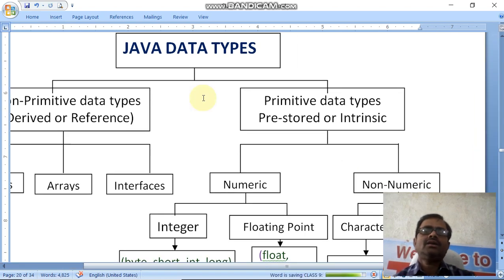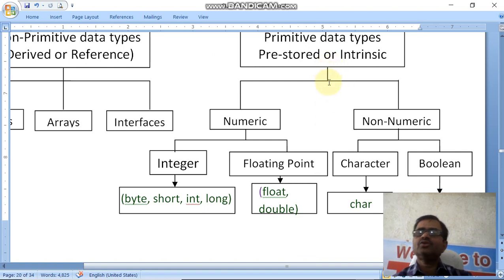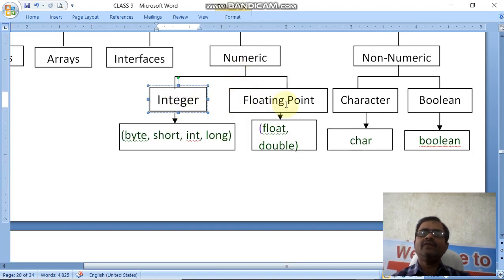Look at the screen here. Java data types are divided into two categories. This is non-primitive, another one is primitive. Non-primitive has different parts and primitive also has different parts. So first, primitive data types are basically divided into two categories: numeric data type and non-numeric data type. Numeric means the numbers, and non-numeric means character literals, boolean or string. So here numeric is divided into integer value and floating value.